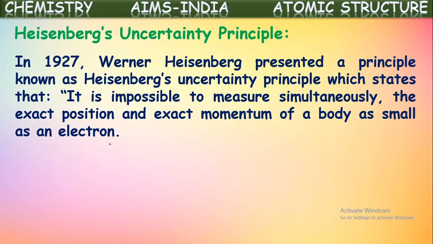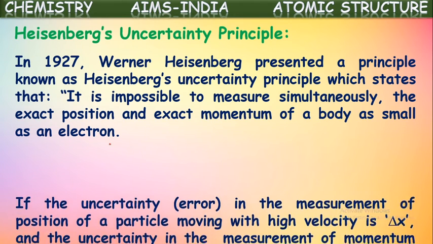It states that it is impossible to measure the exact position and exact momentum of a body like an electron simultaneously. If we calculate both at the same time, we get some errors in their quantities. That error in the quantity is said to be uncertainty. So as it was given by Heisenberg, it is called Heisenberg's uncertainty principle.